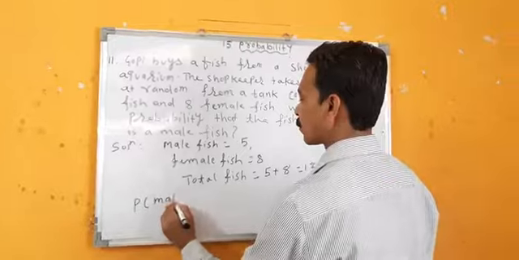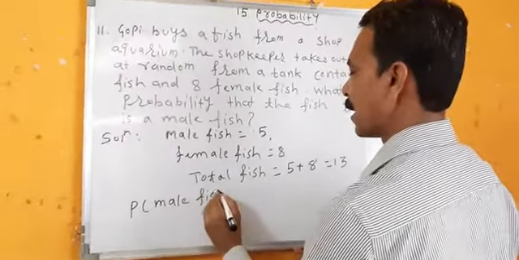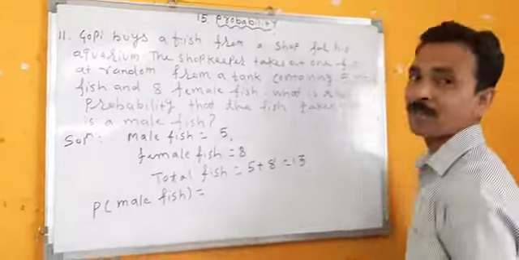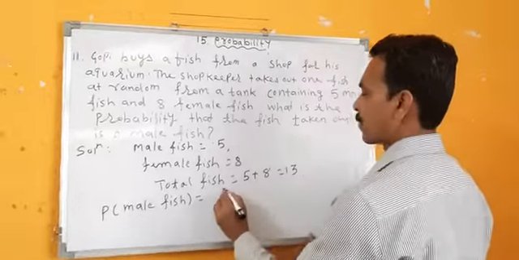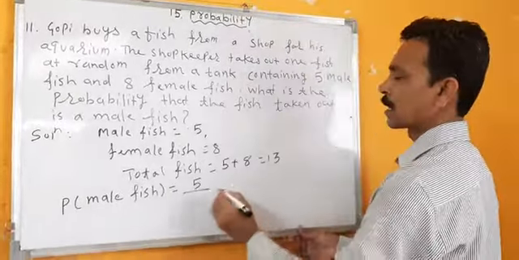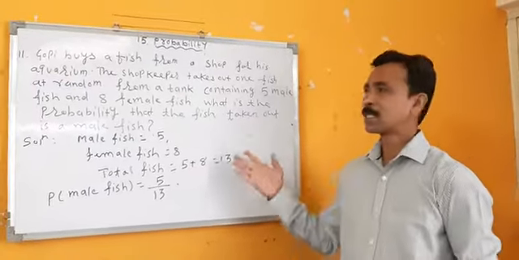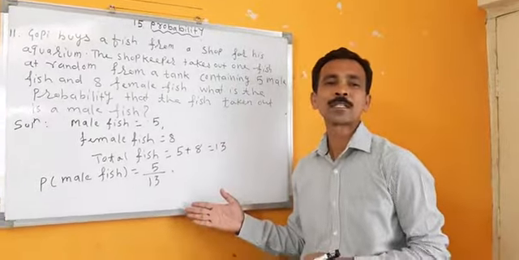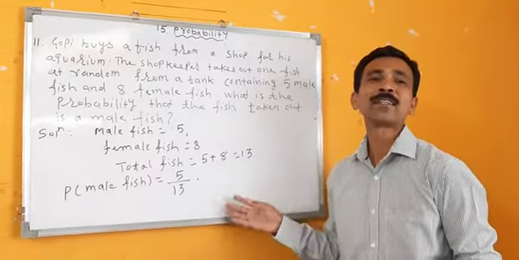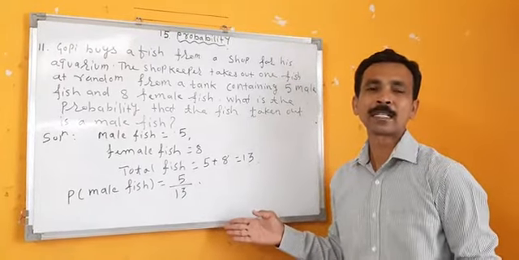Probability of a male fish. What is the probability of a male fish here? 5 upon, what is the total? 13. Done. The sum is very big, but the solution is very small. It takes hardly 5 to 10 seconds to find the answer. But this is the method.